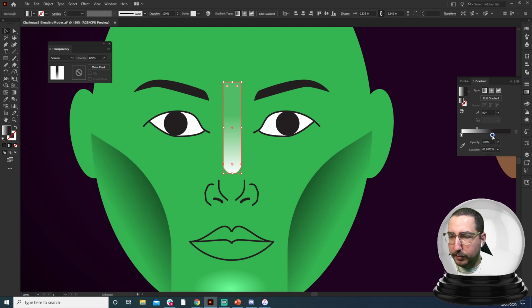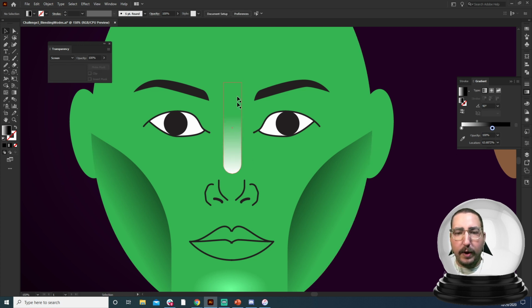Now, if we come in here, it looks like we weren't at 100%, so we're going to use the color picker and go to 100%, and there we go. It has completely taken away that black. Now, it has kept the white fully white. So if we change it to overlay, the white will interact, but if we do screen, it will take away the black and leave the white.